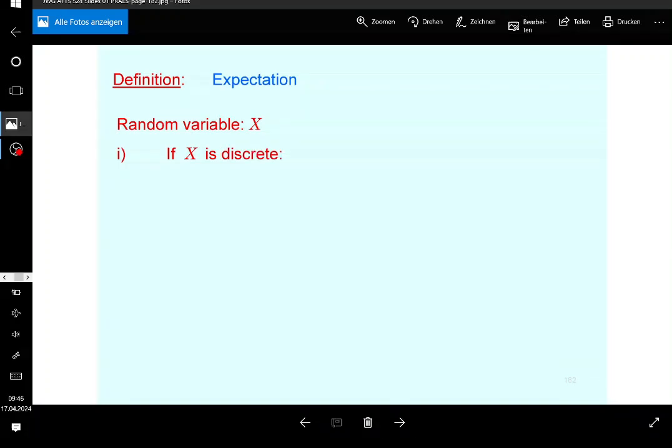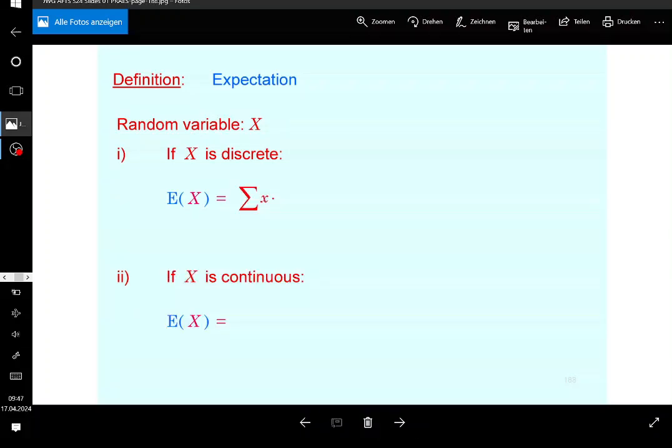If x is discrete, then the expectation of the random variable, this is how I denote it, is going to be the weighted sum of its realizations. So you need to take the realizations of the random variable, you need to know what they are, and you need to multiply them by the corresponding probabilities, getting the weighted sum of the realizations, weighted by their probabilities.